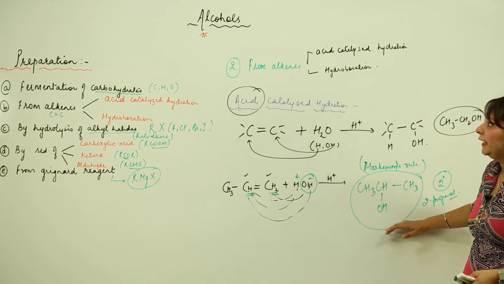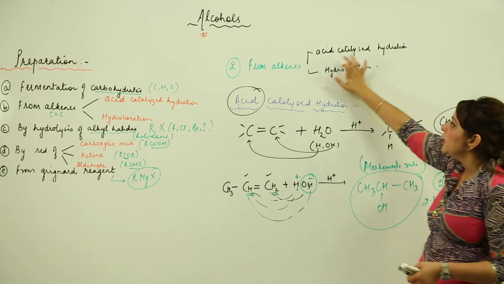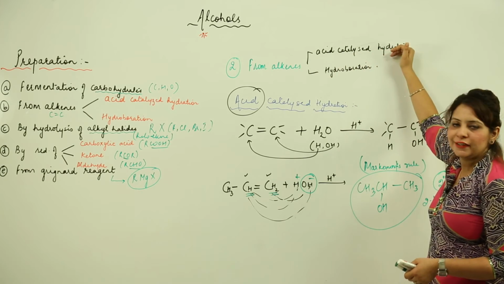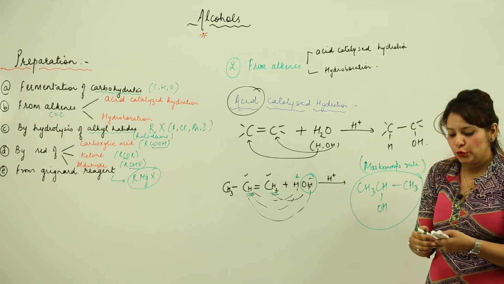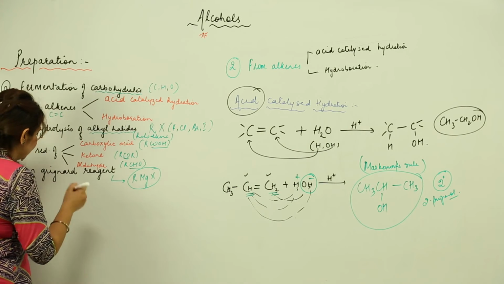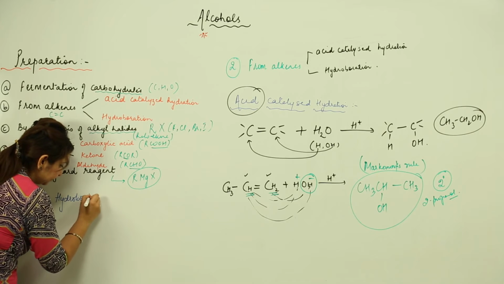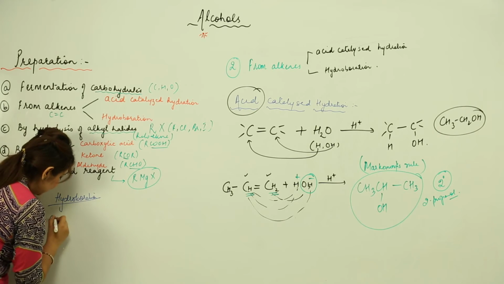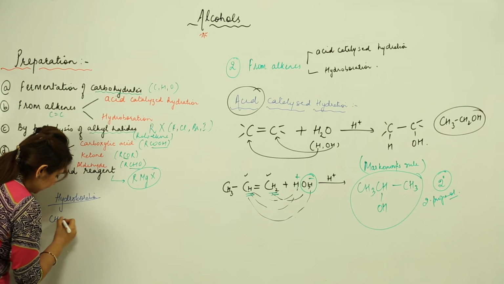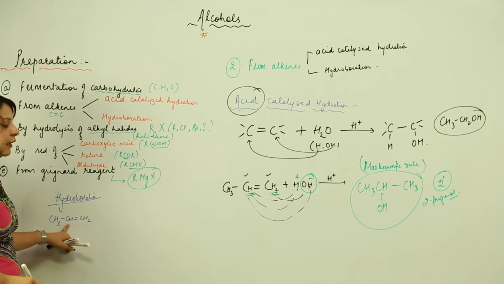So this is actually the acid catalyzed hydration. We can prepare alcohols from alkenes by using acid catalyzed hydration. The next method is hydroboration. So let's see how we can prepare alcohols by the method of hydroboration. Again in this case, let's take an example of an alkene. Let's say this is propene.